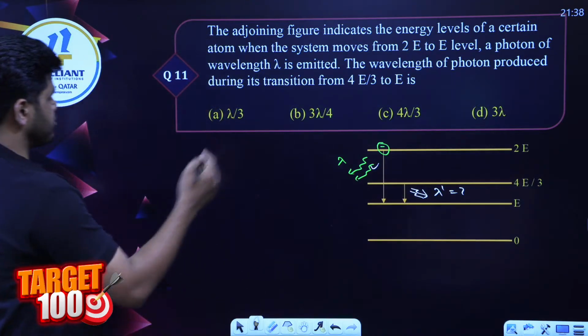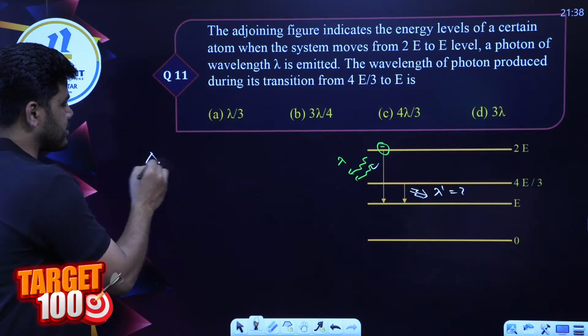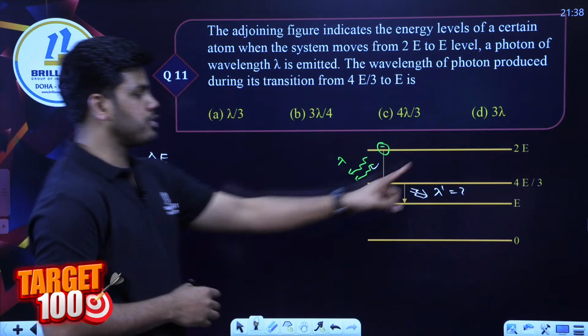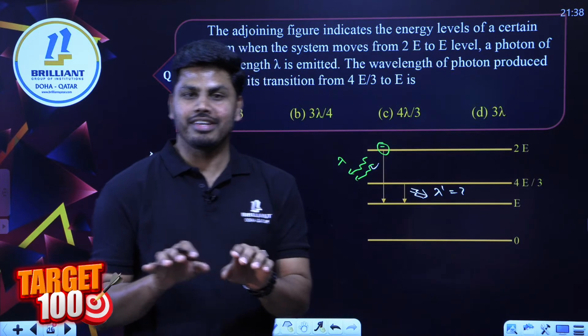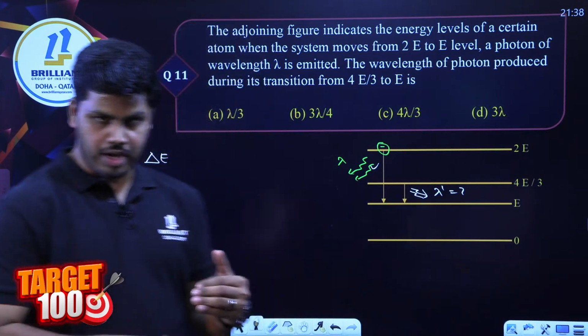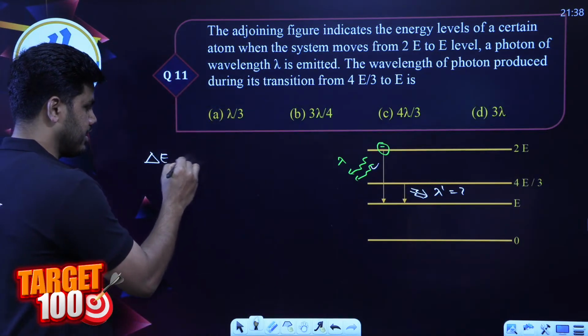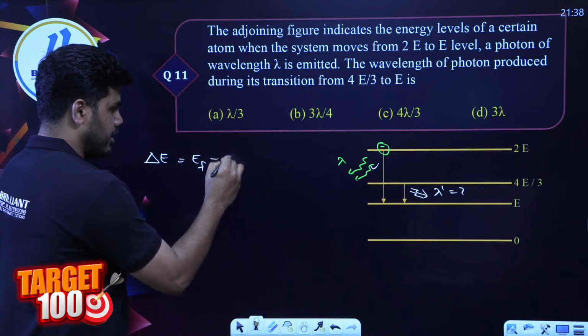In the first transition, we know the energy emitted when electrons transfer from one orbit or energy level to the other is equal to the difference in energy, E final minus E initial.